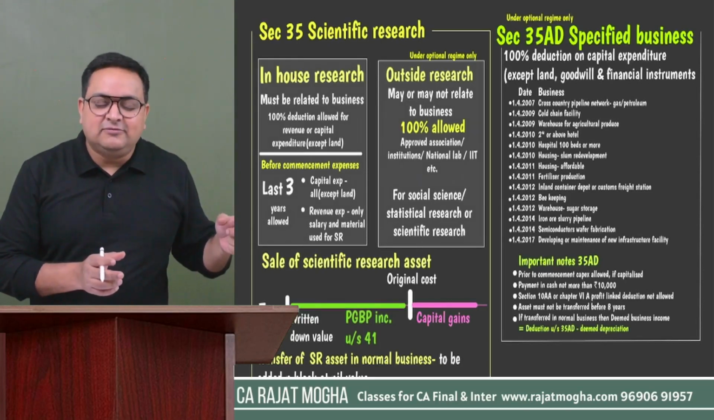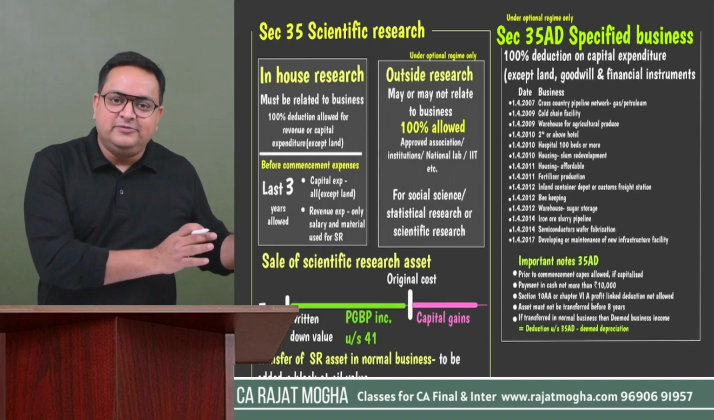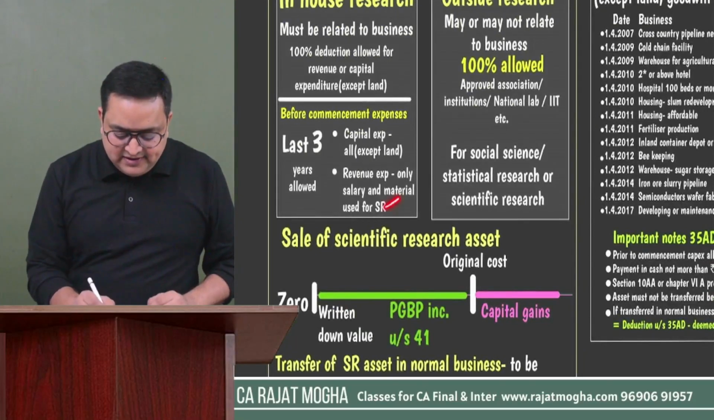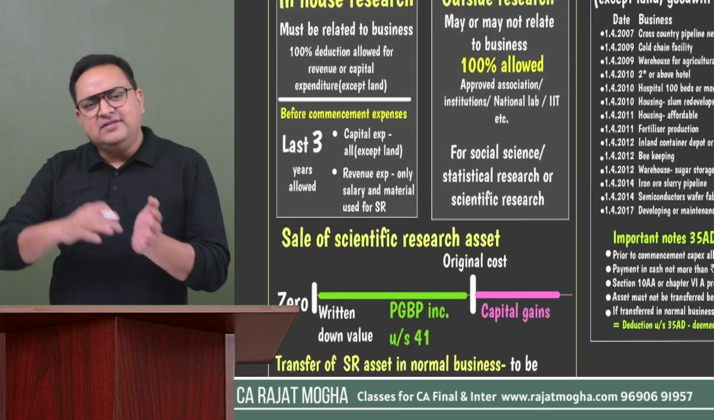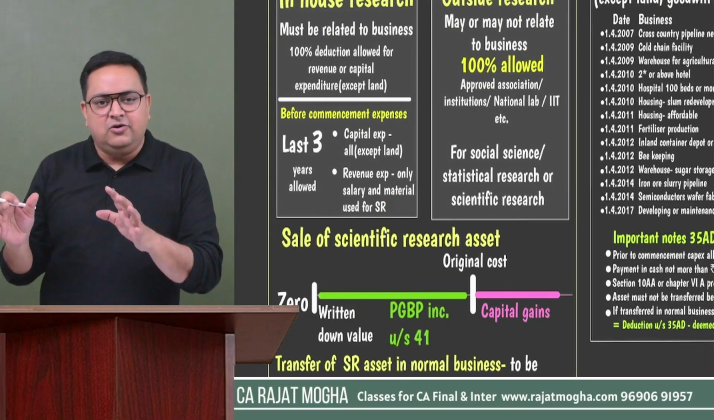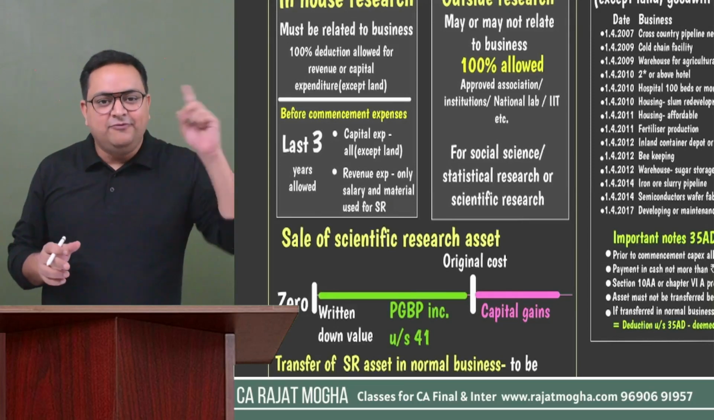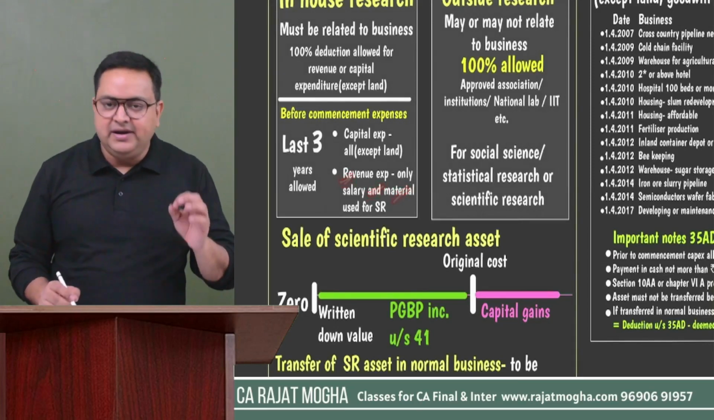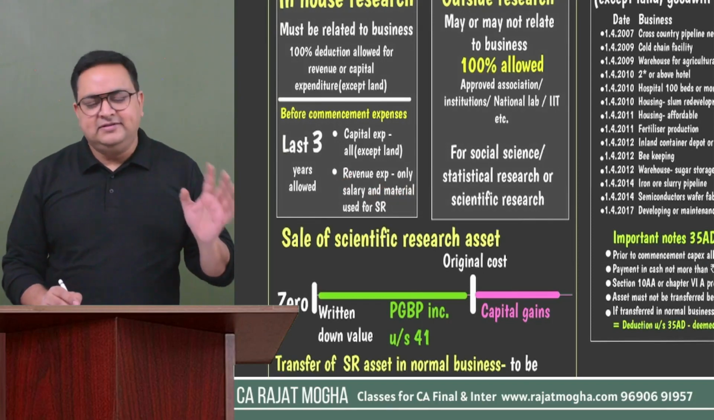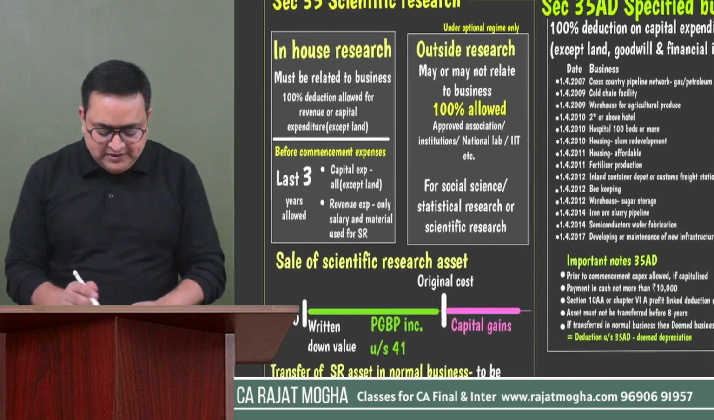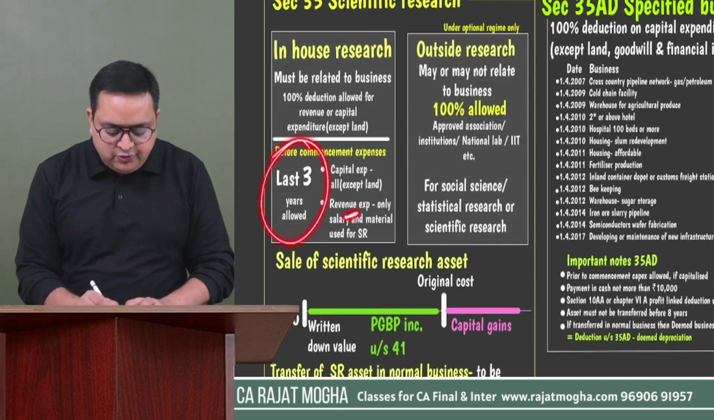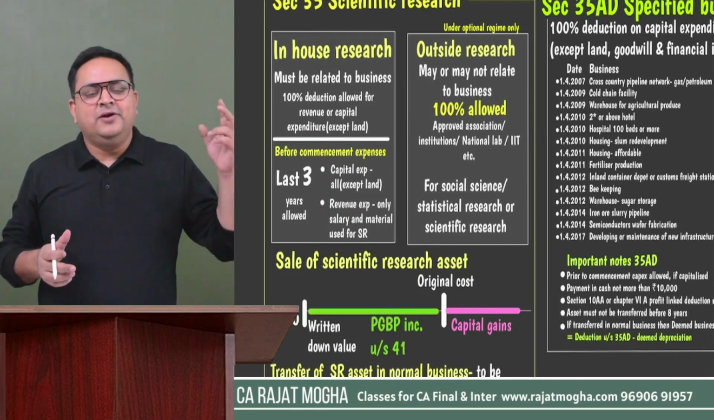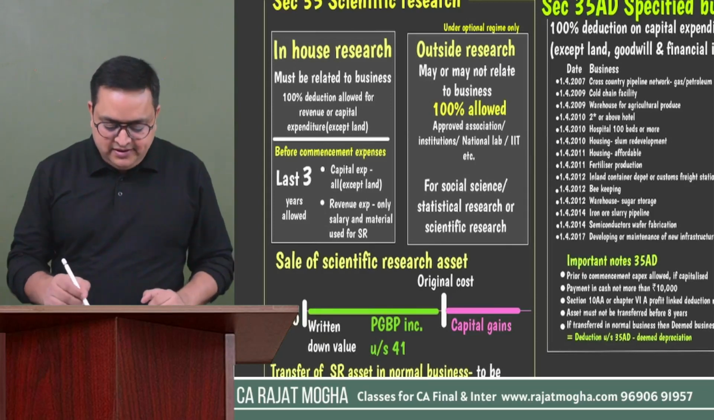If it is a revenue expenses which is related to before commencement, then only two types of expenses are allowed. One is salary and other is raw material expenses. If it is after commencement revenue expenses, all revenue expenses are allowed. But if it is before commencement of business, then only revenue expenses, salary and raw material is allowed. Capital all allowed except land, right? So please remember last 3 years. And related to revenue, there is a change. After commencement, no problem. Before commencement, only salary and raw material, right?